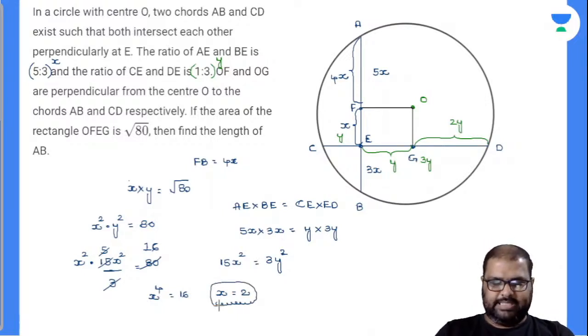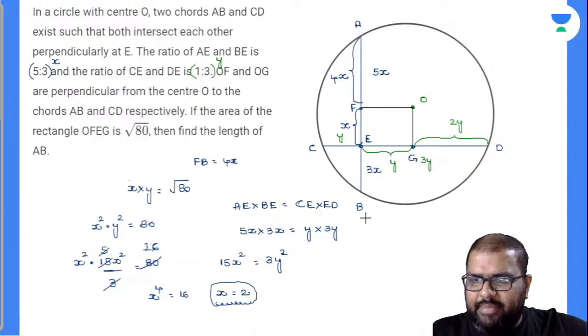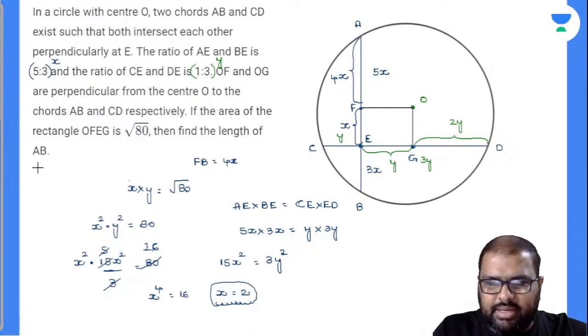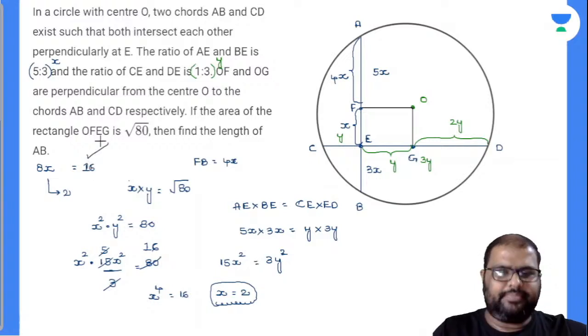Done. Exactly. 15 5s are 75, 16 5s are 80. So you are asked to find out the AB value. AB value is nothing but 8x, that is 5x plus 3x. In the place of x, substitute 2 there. And what will be your value there? Is it 16? Is this your answer there?